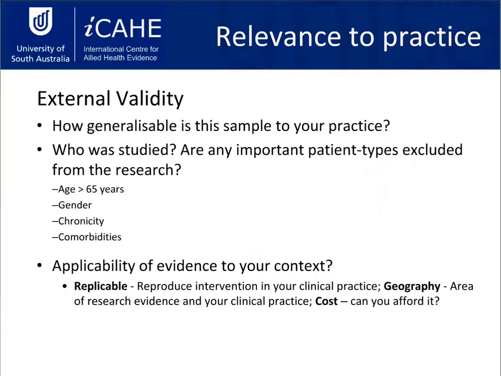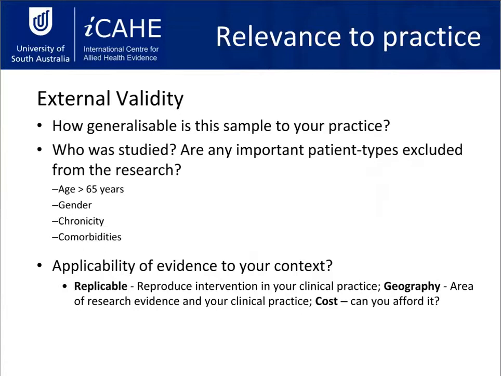So, for example, you'd want to think about if the study is looking at using a new type of treatment, which might have new equipment involved, you then have to think about whether or not practically your practice could then implement that by purchasing the equipment, training the staff to then be able to perform that therapy, and whether or not then patients will be able to afford to access that treatment as well.